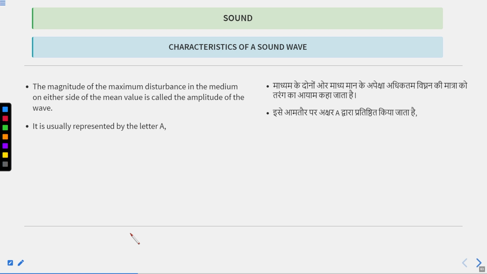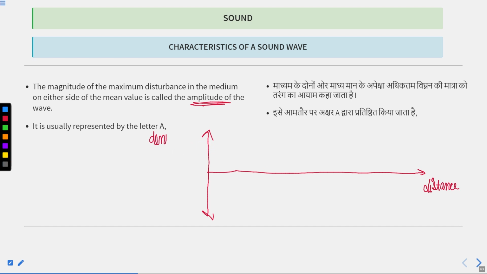The magnitude of maximum disturbance in the medium on either side of the mean value is called the amplitude of the wave. Okay, we have completed the pitch part. Now we are learning about another thing which is called amplitude. So this is a distance versus density curve, and the curve looks like that.